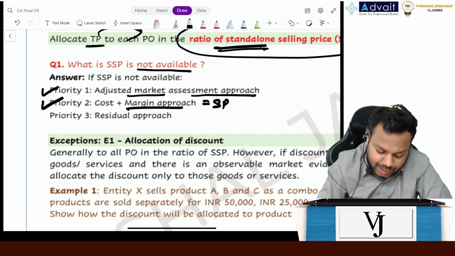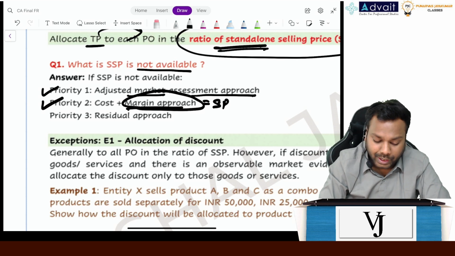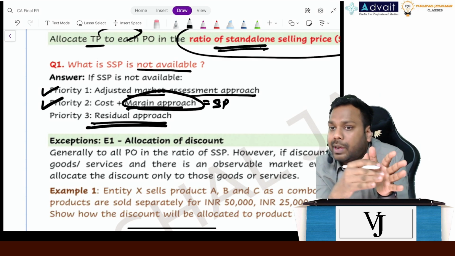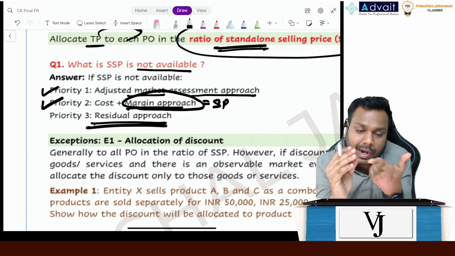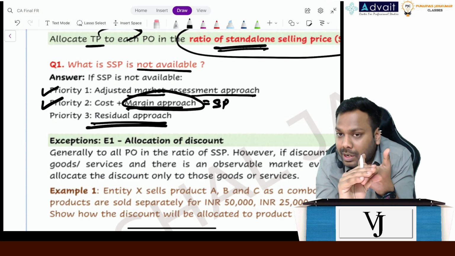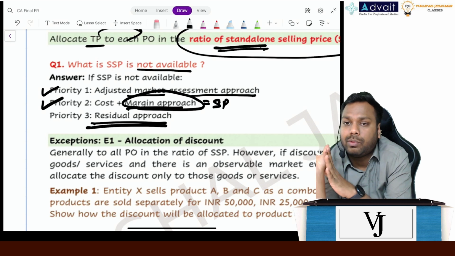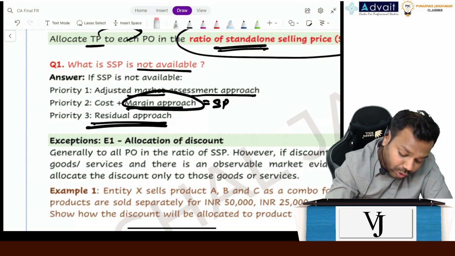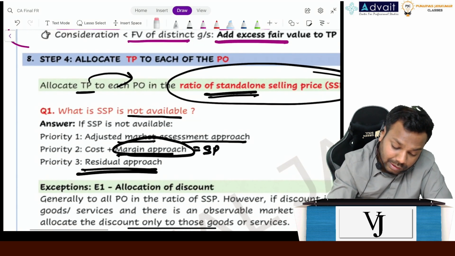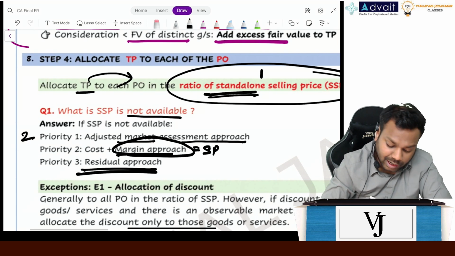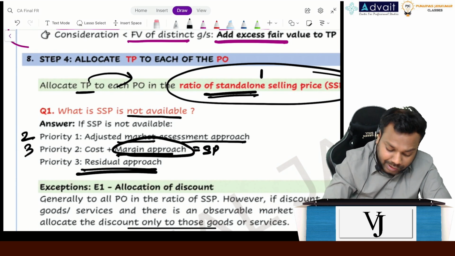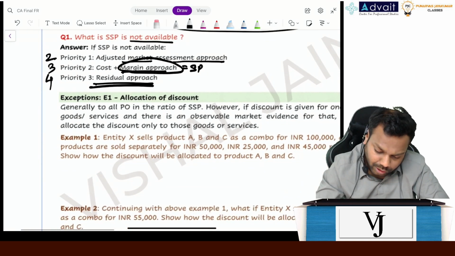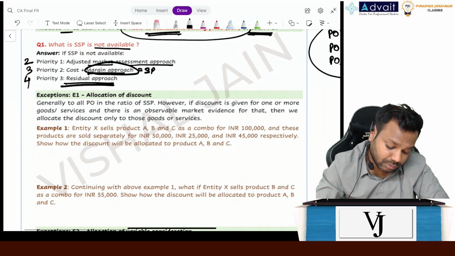So they say that if this is the possible case, then you take residual approach. Means you allocate the transaction price to the performance obligation which are allocable. If you are not able to identify the standalone selling price or the adjusted market price or the cost plus margin, then whatever remains will be allocated to that performance obligation. This is called as the priority 3. But yes, you have to understand that this will go in priority level. First is standalone selling price, second is adjusted market price, third is cost plus margin, and if it is not possible, then we'll come to residual approach. Is that clear, everyone?